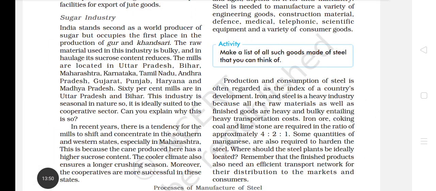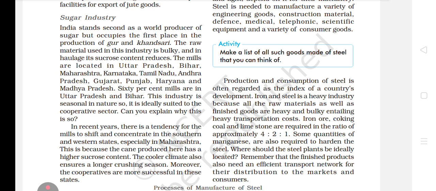Now see, sugar industry. India stands second as a world producer of sugar, but occupies the first place in production of gur and khansari. So this you have to note. Next, the raw material used in this industry is bulky and has weight loss; its sucrose content reduces. The mills are located in Uttar Pradesh, Bihar, Maharashtra, Karnataka, Tamil Nadu, Andhra Pradesh, Gujarat, Punjab, Haryana, Madhya Pradesh. 60% of mills are in Uttar Pradesh and Bihar.